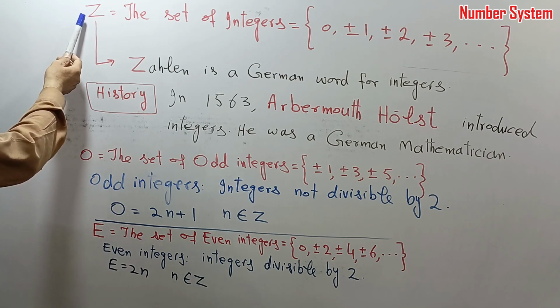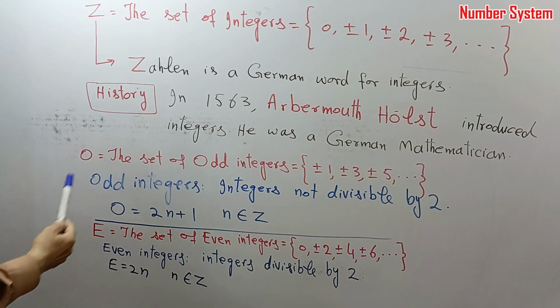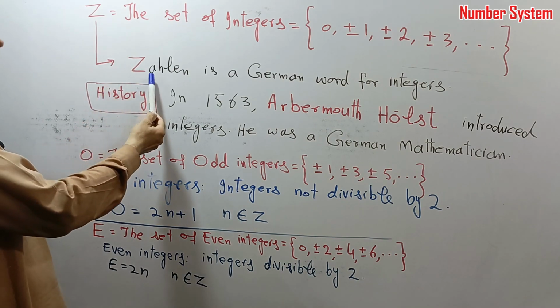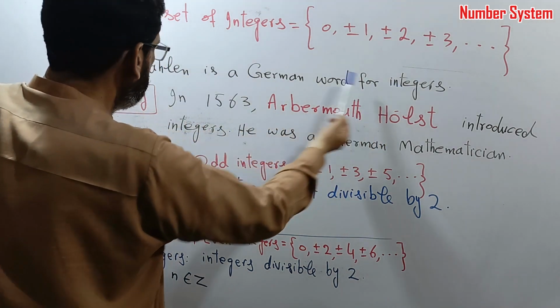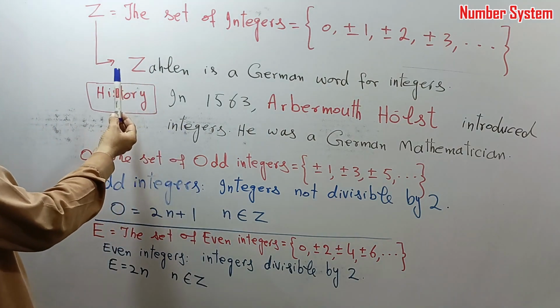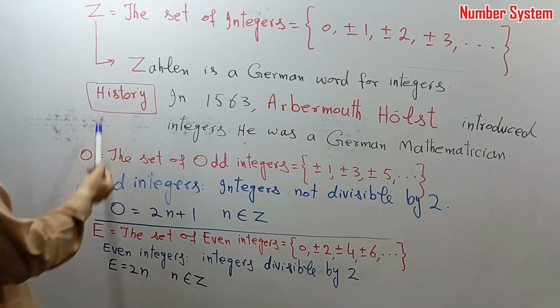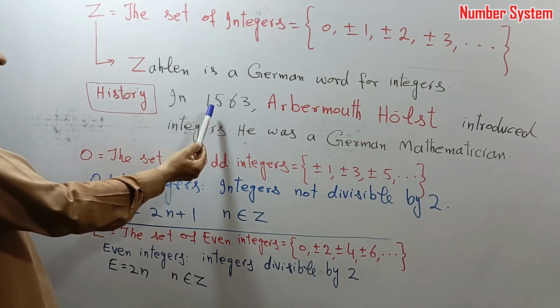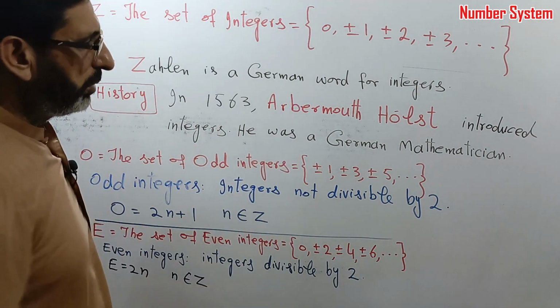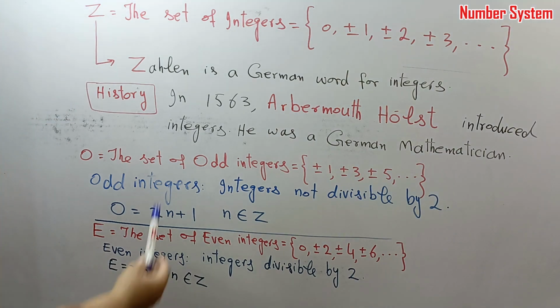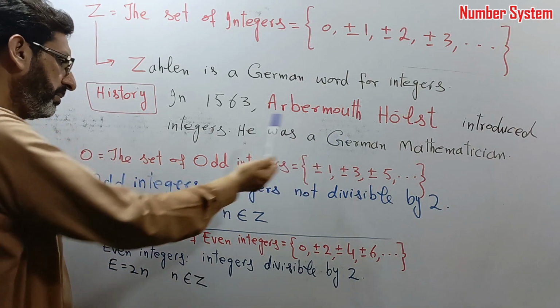Actually it is the letter from Greek zeta. Zahlen is a German word for integers. Therefore, we denote the set of integers by Z. History: in 1563, Albert Host introduced integers. He was a German mathematician.